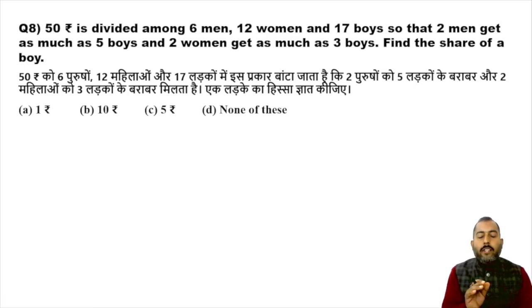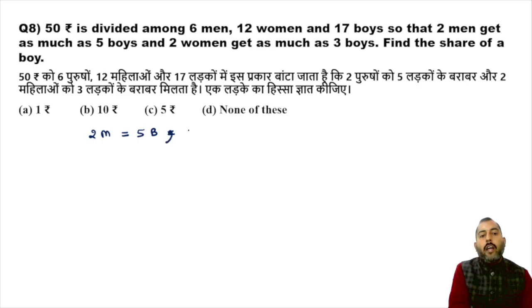So rupees, let's read this question. What is given? 50 rupees is divided among 6 men, 12 women, and 17 boys, so that 2 men are getting as much as 5 boys. And 2 women are getting as much as 3 boys. All right. It is clear.